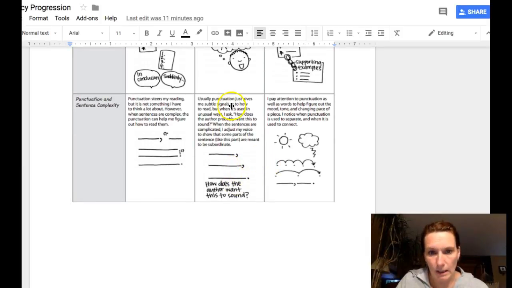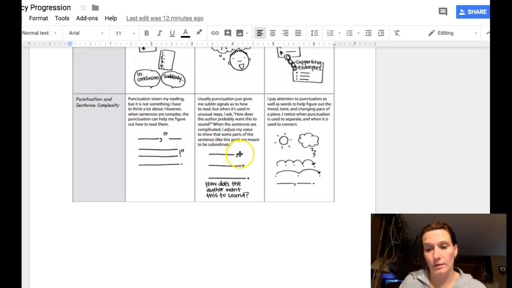And then usually, let's see right here, because this says punctuation and sentence complexity. Usually punctuation just gives me subtle signals as to how to read. But when it's used in unusual ways, I ask, how does the author probably want this to sound? When the sentences are complicated, I adjust my voice to show that some parts of the sentence, like this part, are meant to be subordinate.